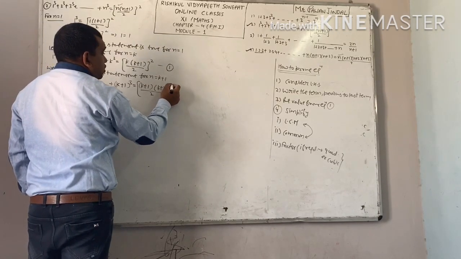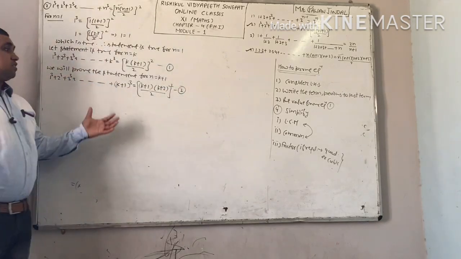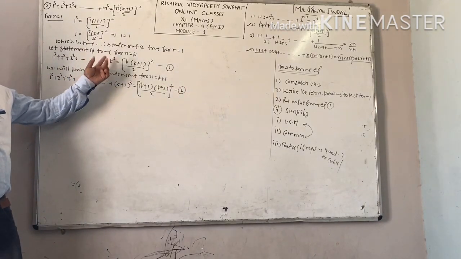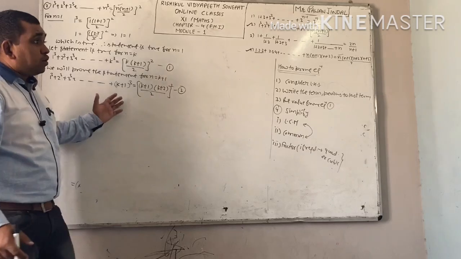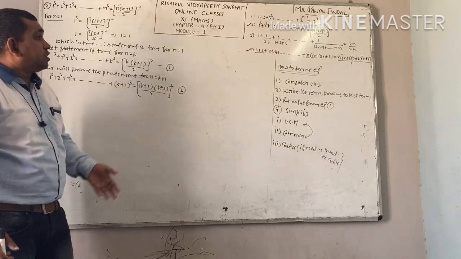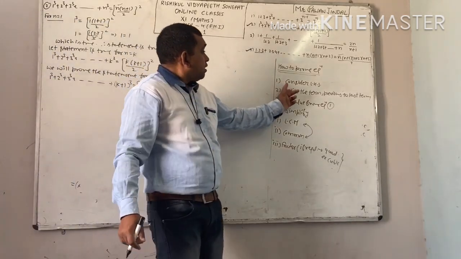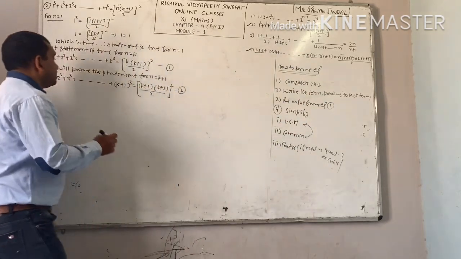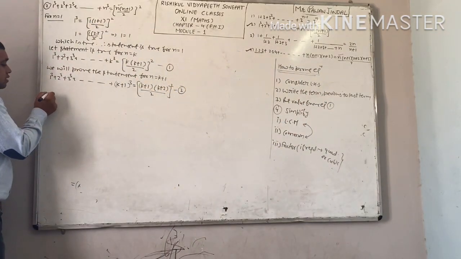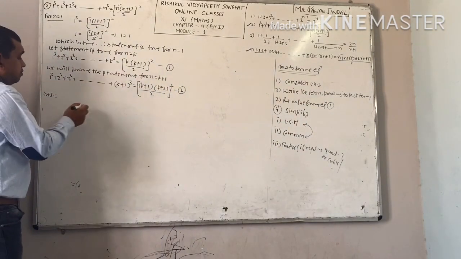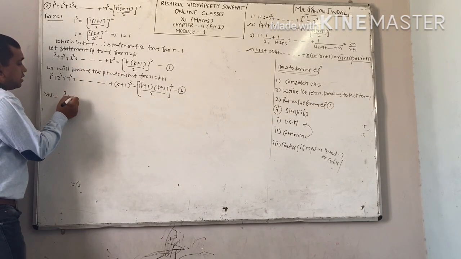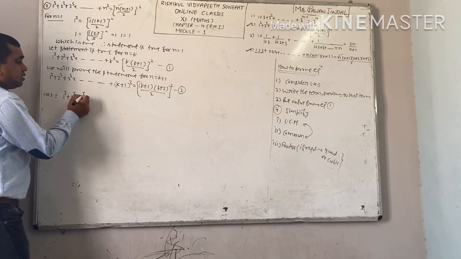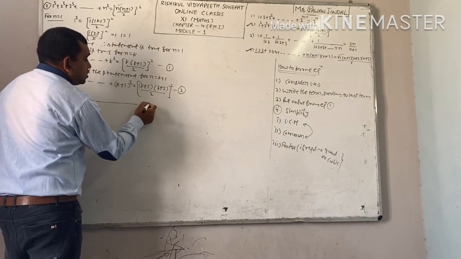This is equation number 2, and you have to prove equation number 2 with the help of equation number 1. And I told you the method how to prove equation number 2. First of all, you will consider the left hand side. I am taking the left hand side. Working rule is the same. This is your left hand side. Now see the next step.